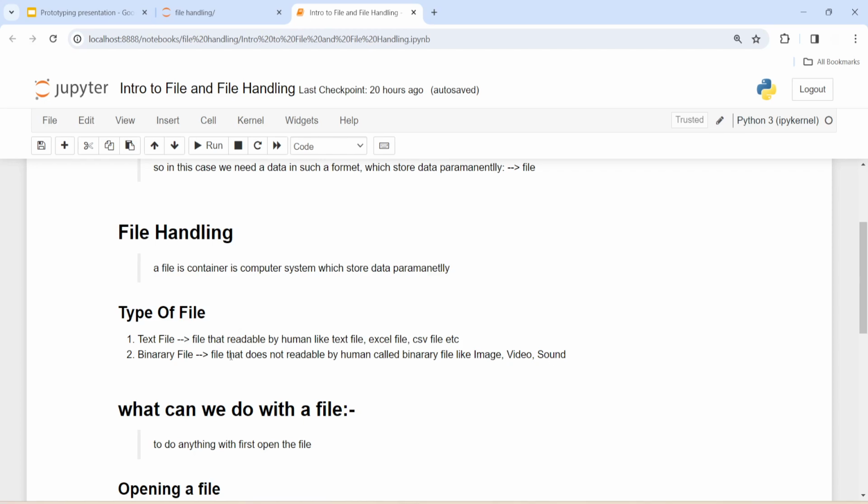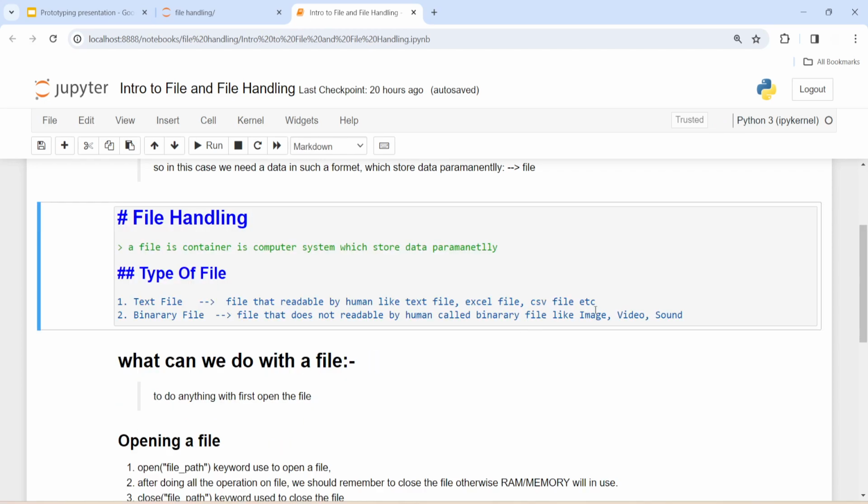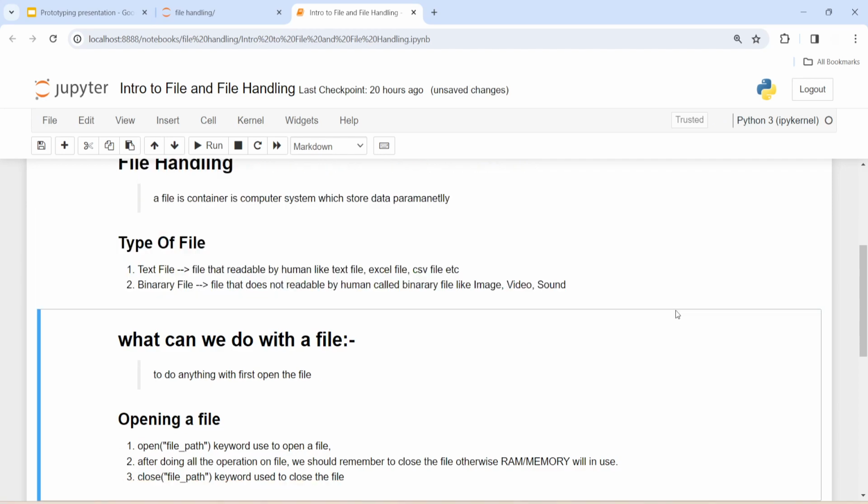We will see binary files in detail as well. Why do we call an image a binary file? Because it stores each pixel intensity in binary format on the disk, and video files have the same characteristics, and sound files also have the same characteristics.